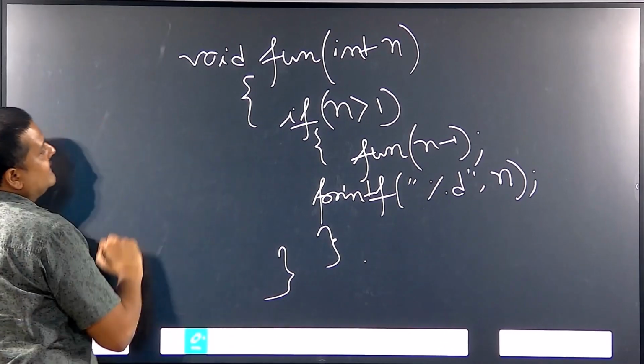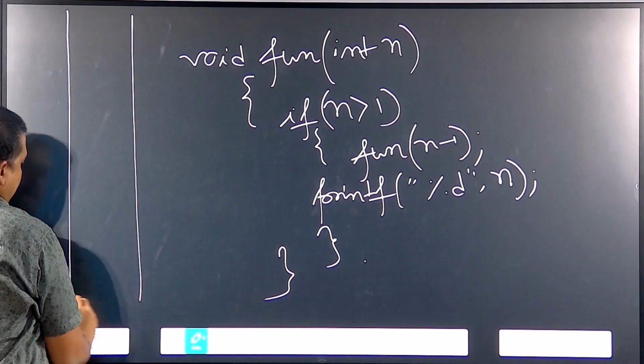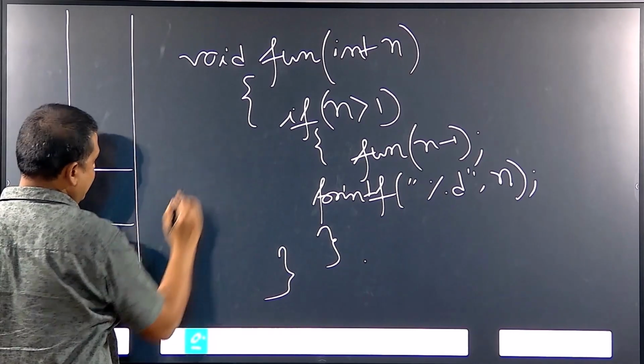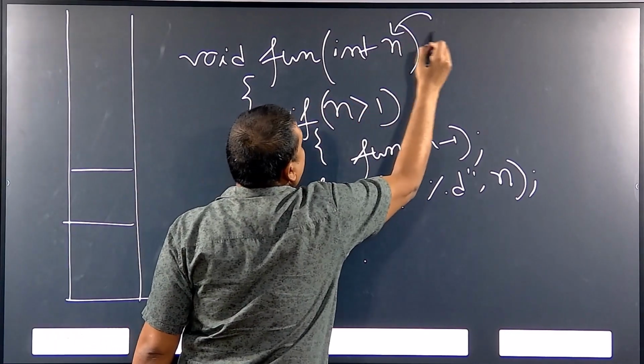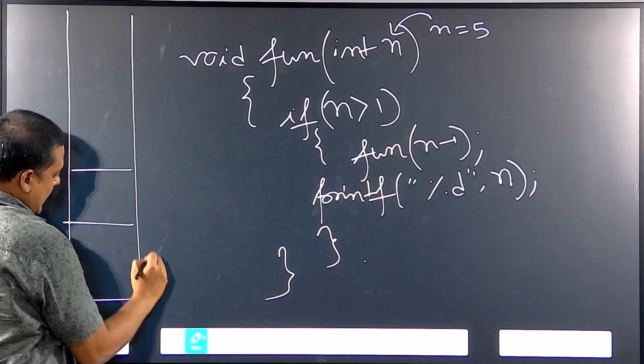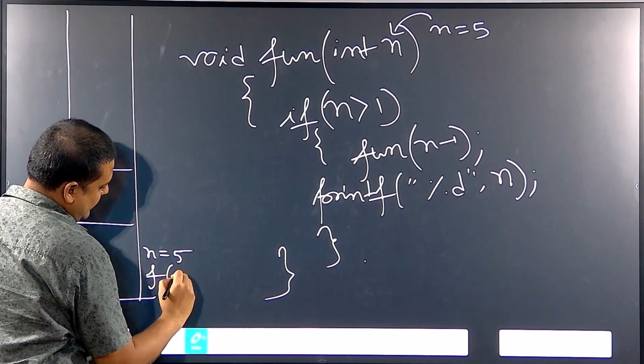So, when this function is called, these are the different calls. This is called with n as 5, so this function call is f of 5.